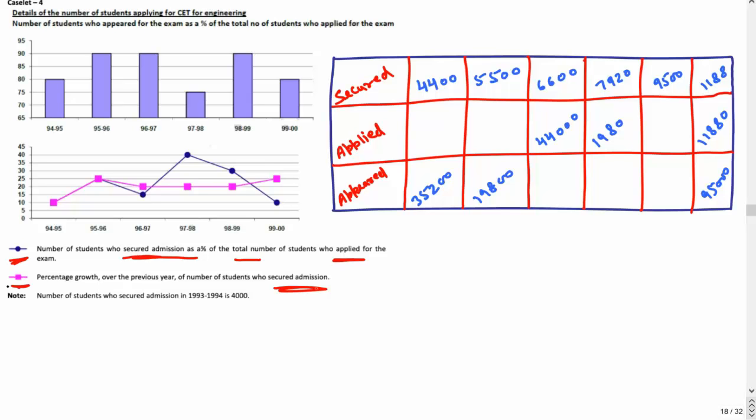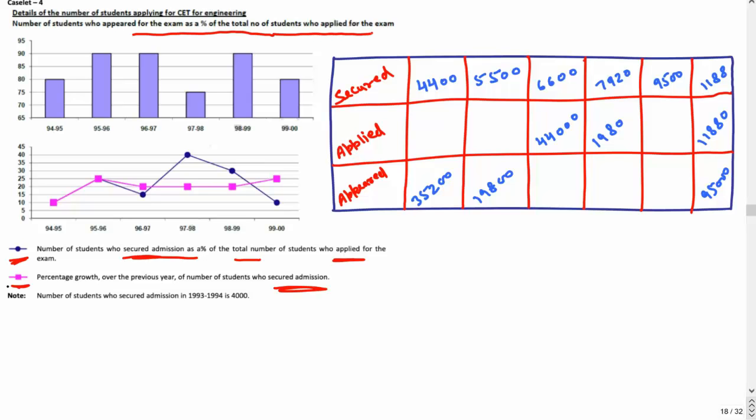Okay, and this first graph is giving me information on the number of students who appeared for the exam as a percentage of the total number of students who applied for the exam. So guys, if I have to simplify these two graphs, try to understand the graph first. If you can understand the graph, trust me, the questions will not be difficult to answer.